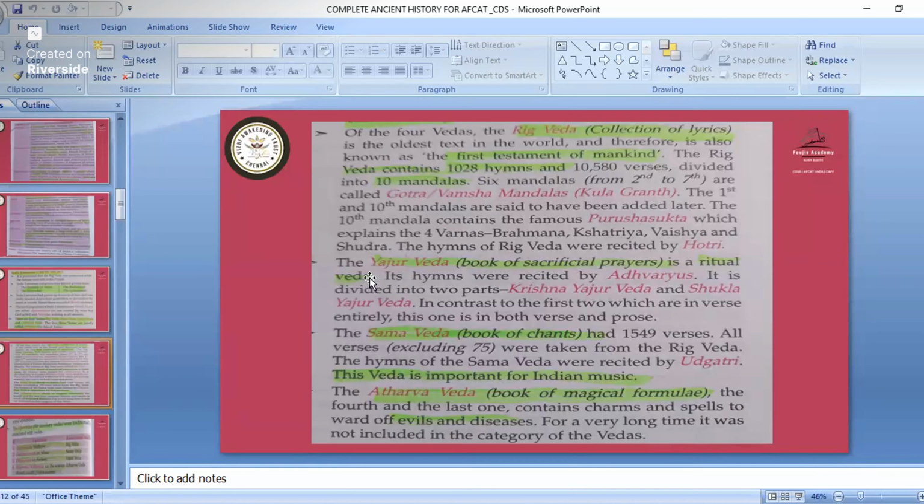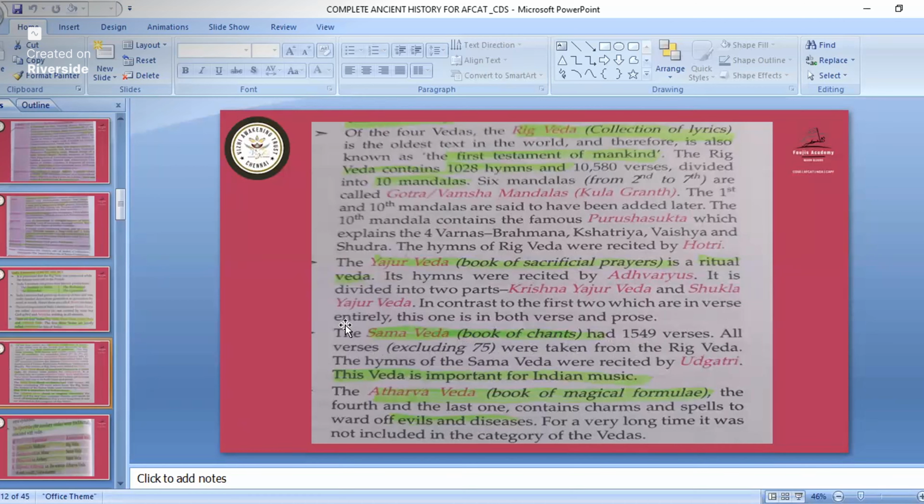Okay, now we'll come to the Yajur Veda. Yajur Veda is the book of sacrificial prayers. It is a ritual Veda. So if a question comes like which Veda is known as the ritual Veda, that is Yajur Veda. Also if a question comes like Krishna is related to which Veda, that is Yajur Veda. Then the Sam Veda.